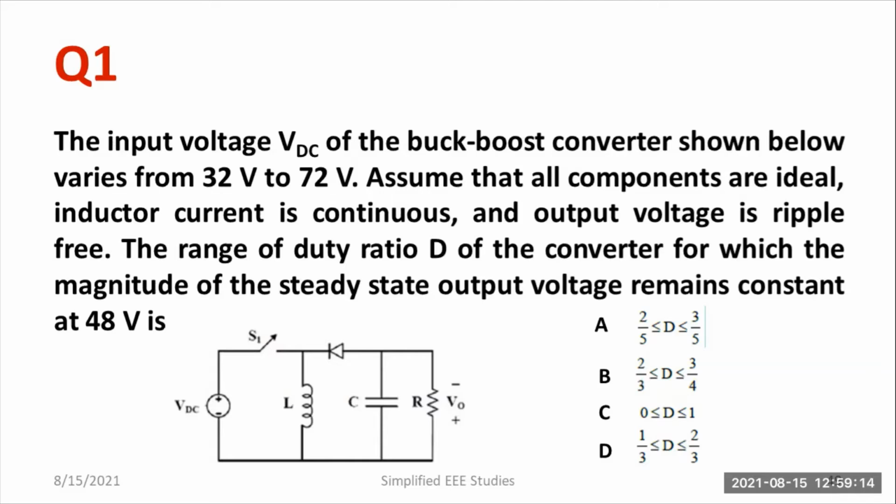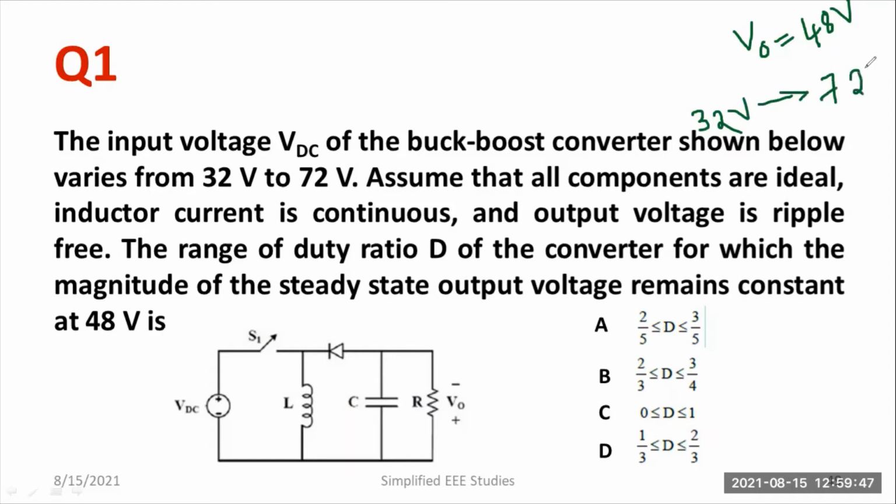Here, you have to understand what is a buck boost converter. Buck boost converter is a type of DC-DC converter. So if the duty cycle is above 50%, the converter will act as boost mode. If the duty cycle is below 50%, then it will act as a buck mode. Okay, that is a peculiarity of buck boost converter. Here, remember that output voltage must be how much? 48. It is a constant voltage, 48 volt. So what might be the input voltage range? Input voltage will be varying from 32 volt to 72 volt.